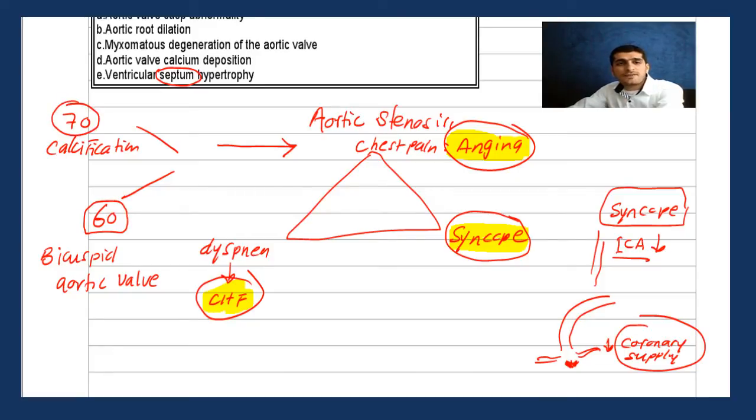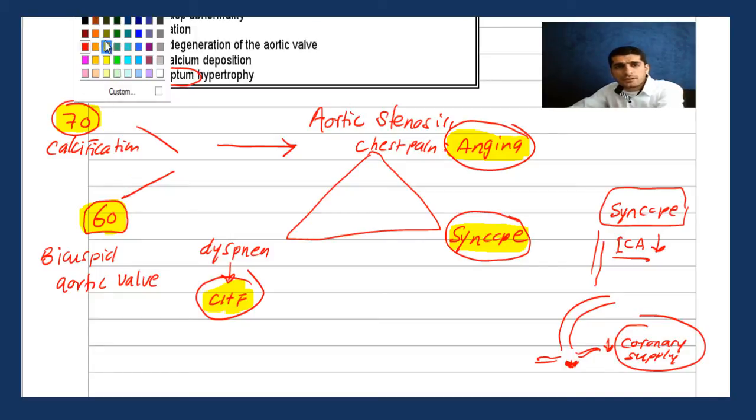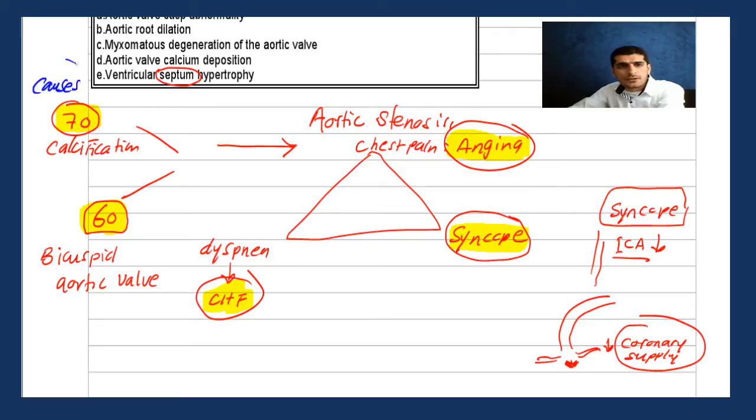Again, these are very high yield. Whenever you see aortic stenosis as the pathology, if the patient is older, go with calcification. If the patient is younger, go with bicuspid aortic valve. So far, you get two important concepts here. You get the causes concept, so these are the causes, and you get the history.